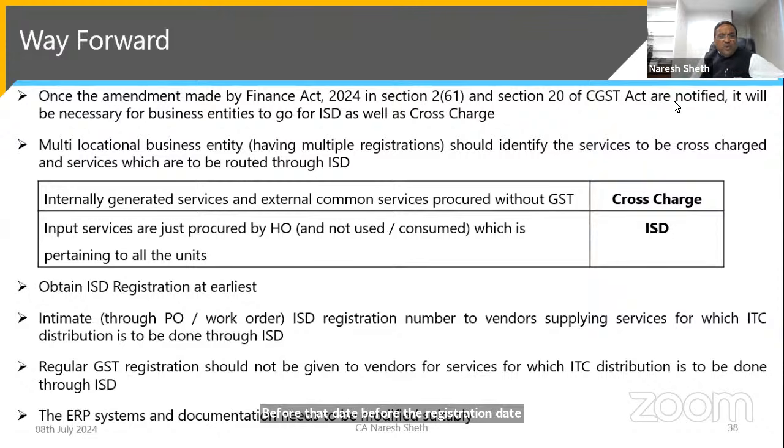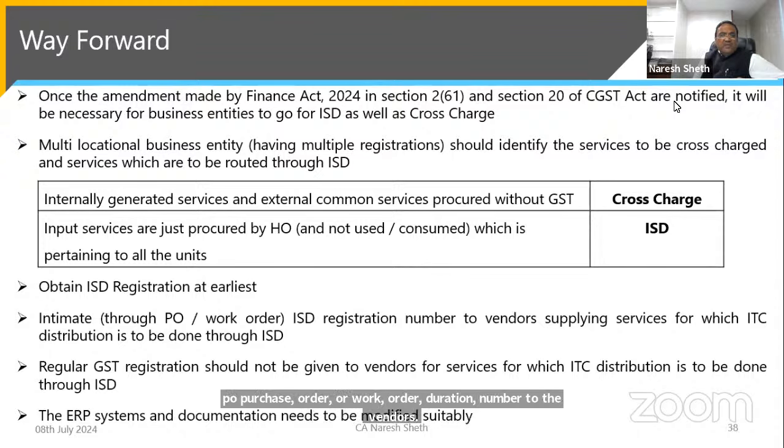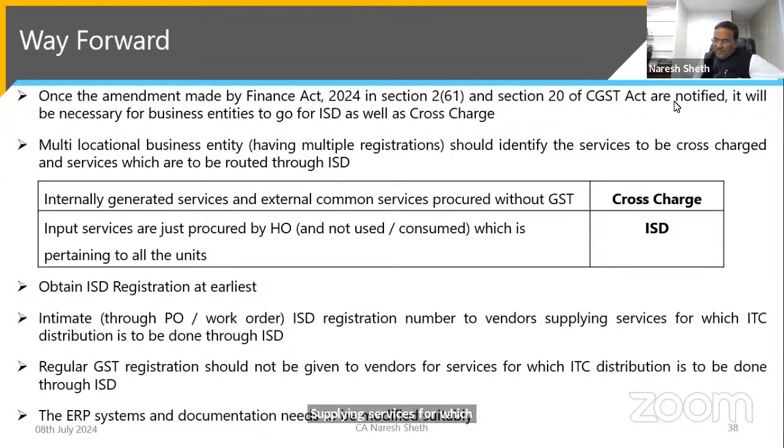And what you need to do is intimate, through PO, purchase order or work order, the ISD registration number to the vendors supplying services for which ITC distribution is to be done through ISD. So you have to sit today and find out for which services you are going to do ISD and for which services you are going to do the cross charge.